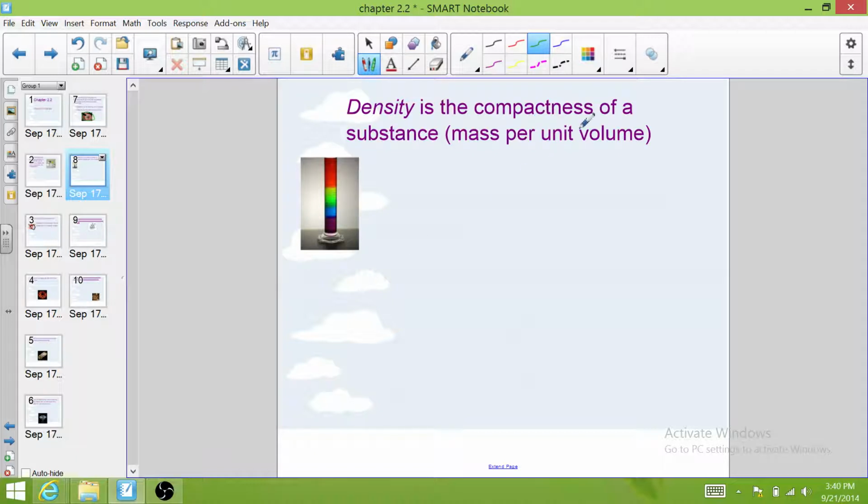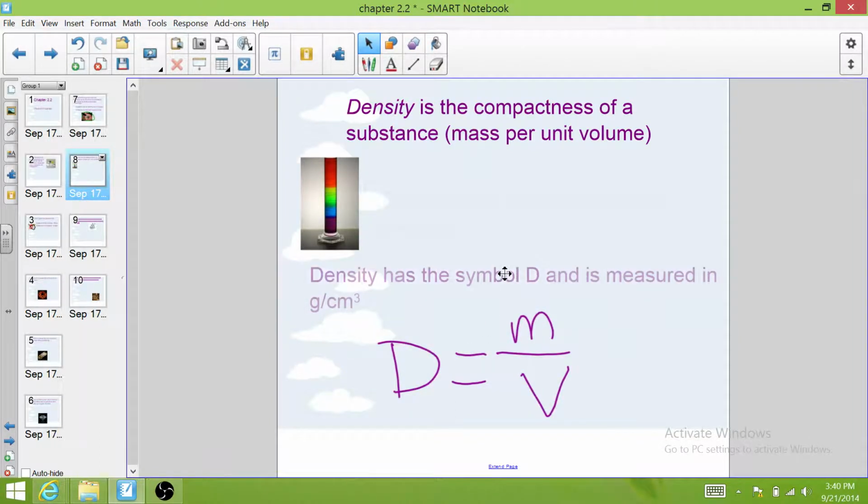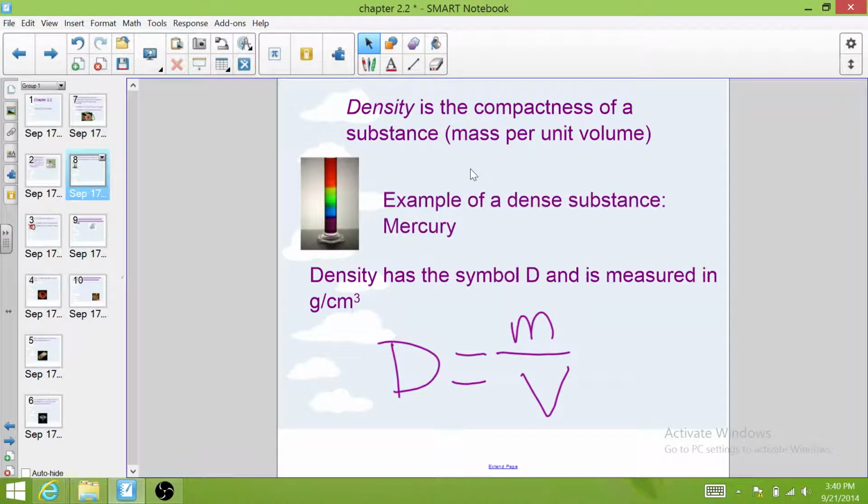It's the mass per unit volume of an object, or literally how much matter is in a certain space. Now, an example of a really dense substance is mercury. Mercury is about 50 times more dense than water. So that means if you have about a cup of mercury, it's going to weigh over 20 pounds, which is